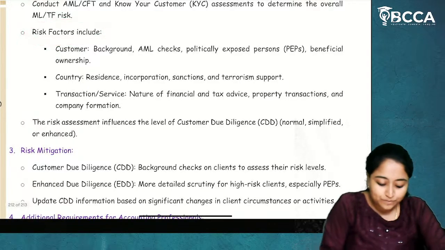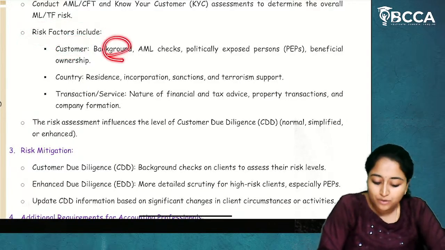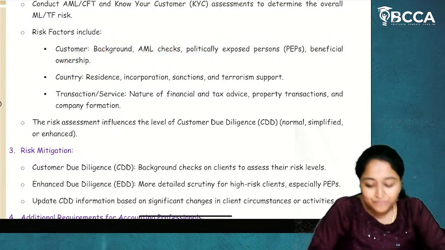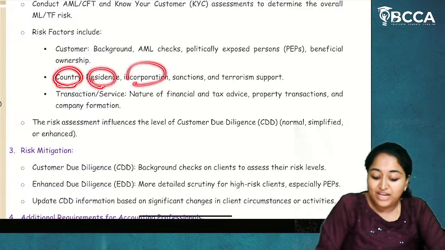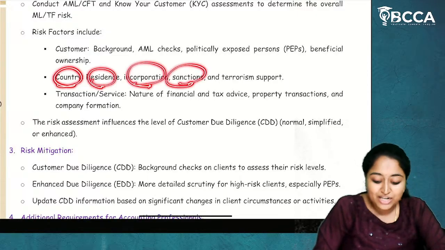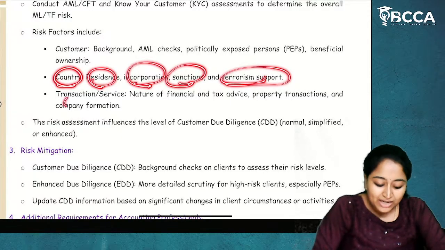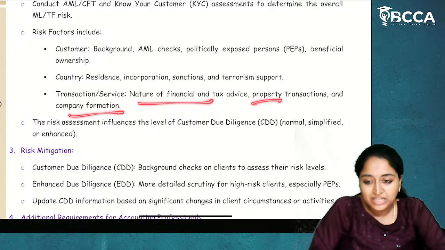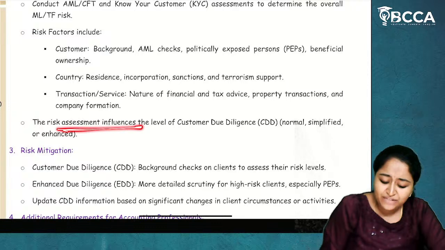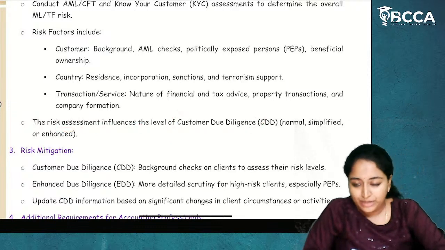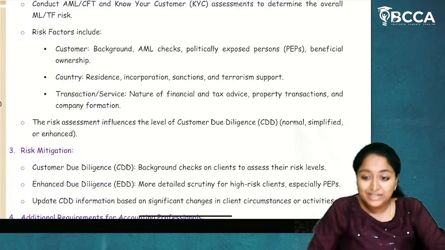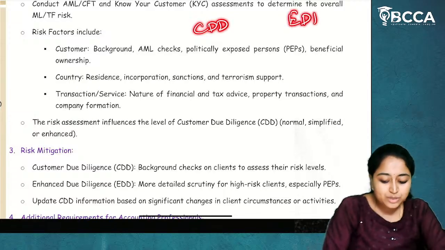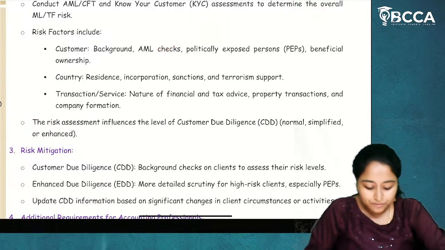And risk factors include, first, the customer. For the customer, you'll do background verification, AML checks, politically exposed parties, and who their beneficial owners are. About the country: what is his residence country, where the incorporation is, from where he is getting the sanction, and is there any terrorism support. Then transactional service: nature of financial and tax advice, property transaction, and company formation. The risk assessment influences the level of customer due diligence. So based on these risk factors, you will determine whether this customer or transaction comes under CDD or EDD, which means customer due diligence or enhanced due diligence.